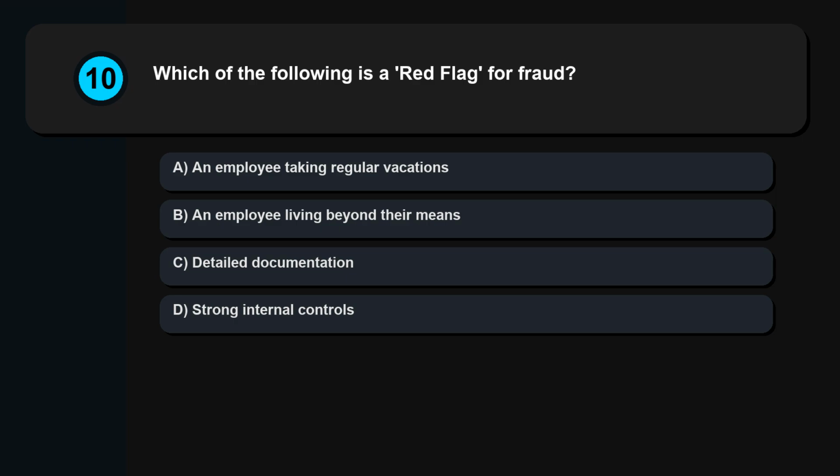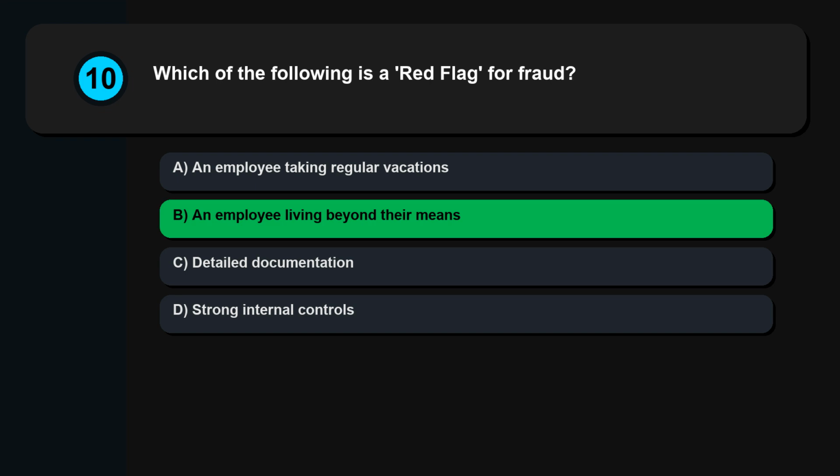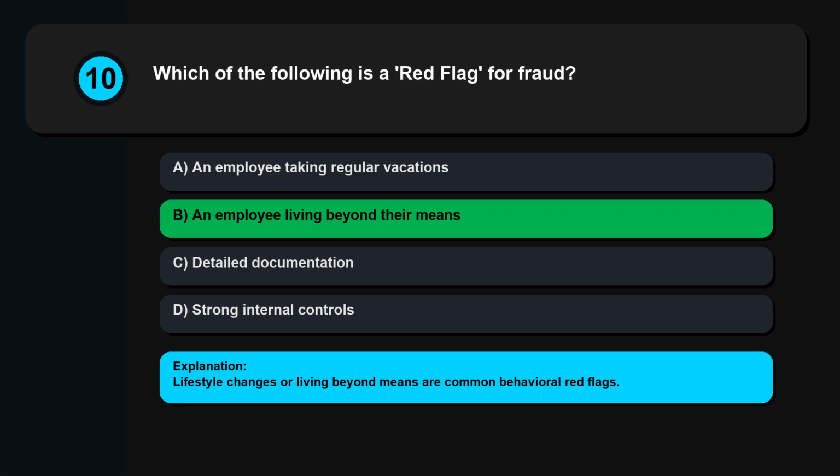Question 10. Which of the following is a red flag for fraud? An employee taking regular vacations. An employee living beyond their means. Detailed documentation. Strong internal controls. Lifestyle changes or living beyond means are common behavioral red flags.